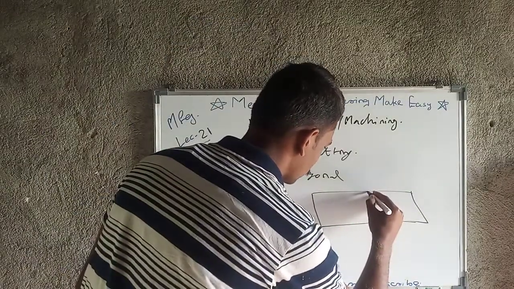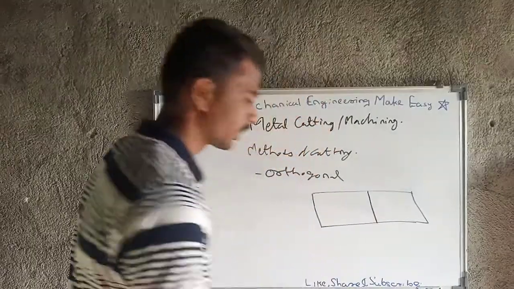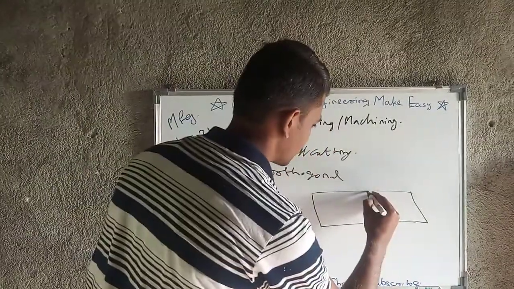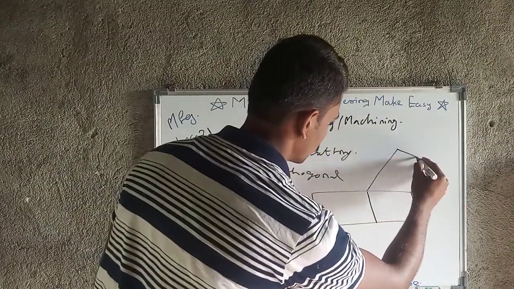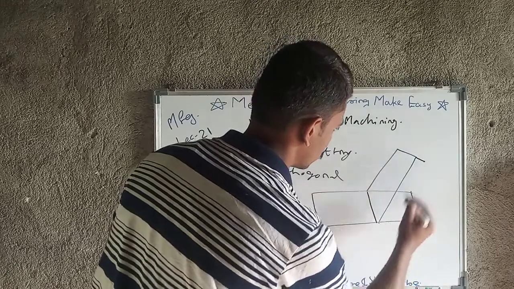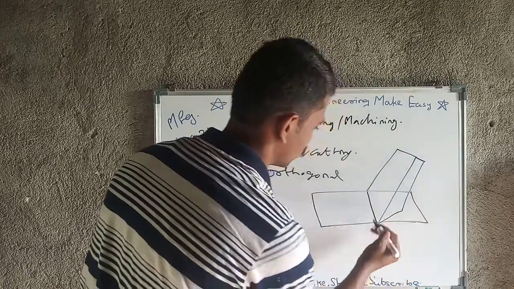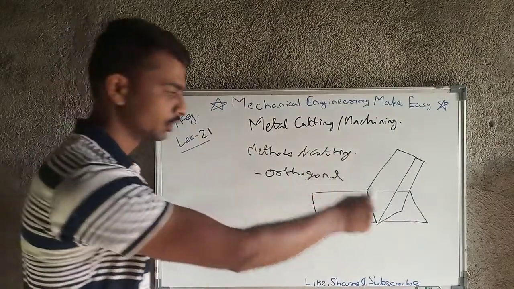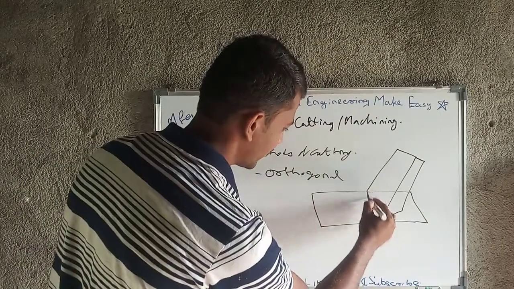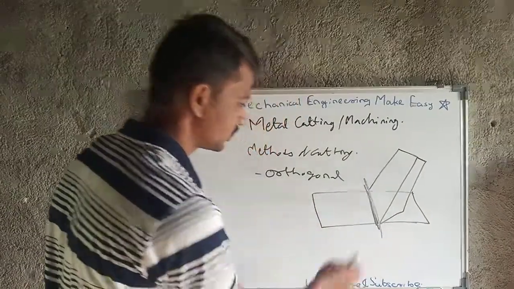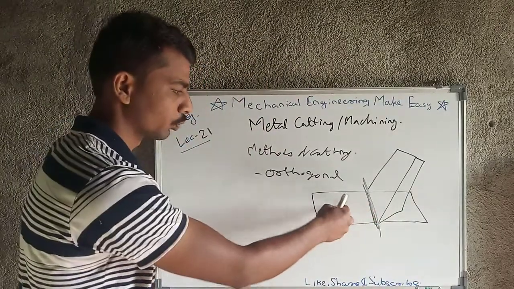In orthogonal cutting, for example, if this is the tool, this cutting edge is going to remove material from the workpiece.